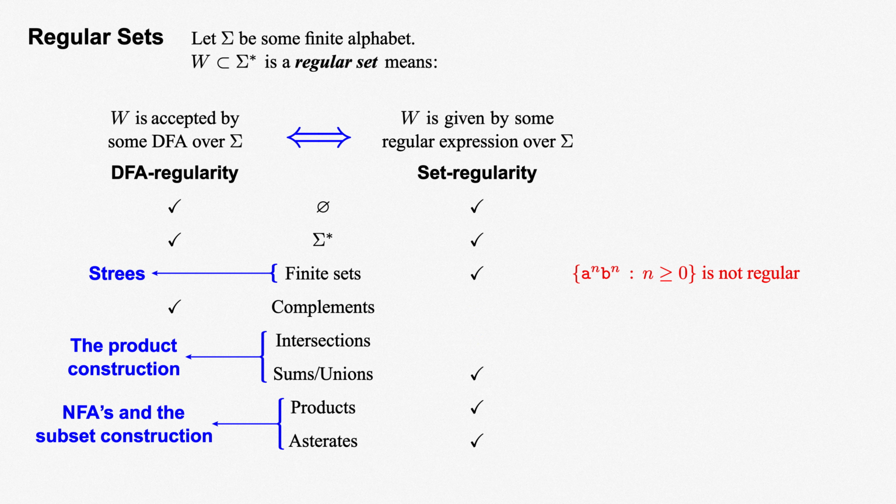If you're following along closely, you realize that we could almost justify all this immediately if we simply prove the equivalence of DFA regularity and set regularity first. But non-deterministic finite automata and the product construction are important concepts in their own right, and we'll see that NFAs play an integral role in proving that equivalence in the first place, so we're not just wasting time with them. Let's fix our alphabet sigma as the set 0, 1 for the time being. Everything we say can be applied to any alphabet we like.